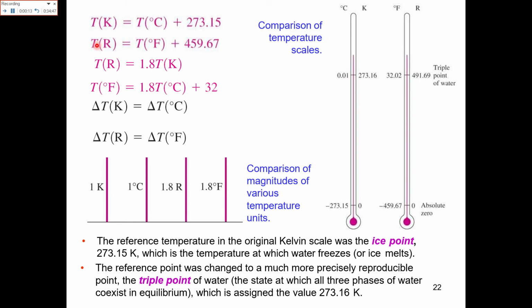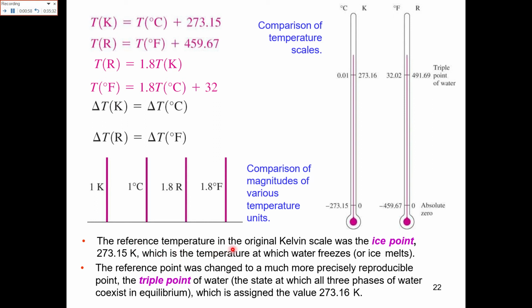These are the conversions. Temperature in Kelvin is equal to temperature in degrees Celsius plus 273.15. Temperature in Rankine is equal to temperature in Fahrenheit plus 459.67. Temperature in Rankine is also equal to 1.8 times temperature in Kelvin. Temperature in Fahrenheit is equal to 1.8 times temperature in degrees Celsius plus 32. Change in Kelvin is equal to change in degrees Celsius. Change in Rankine is equal to change in Fahrenheit.